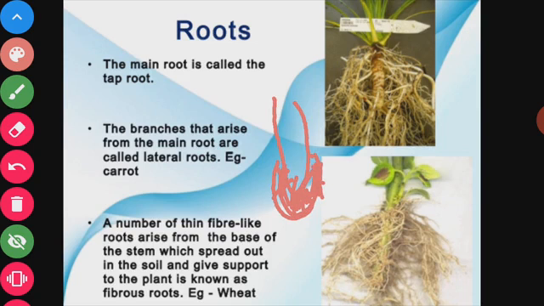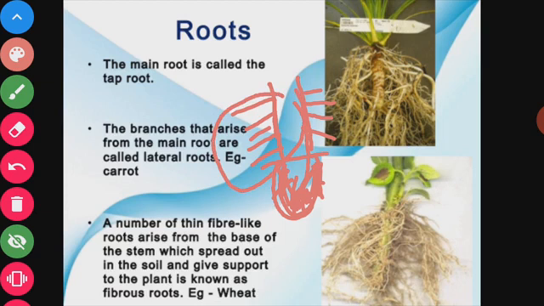A little behind the root cap, fine delicate hair-like structures are present. These are called root hairs. What are the functions of those root hairs? They help the plant in the absorption of water and water-soluble minerals.